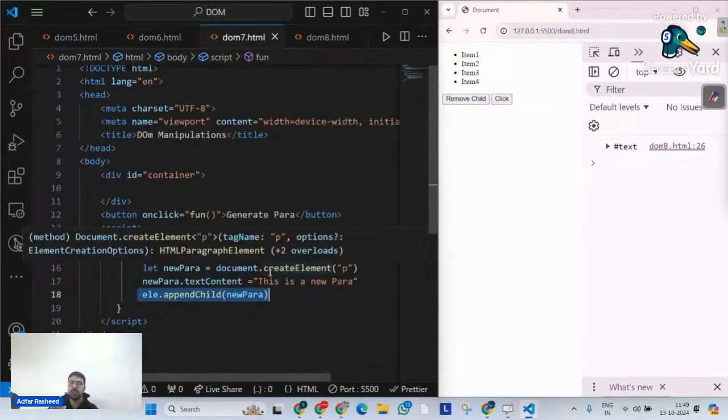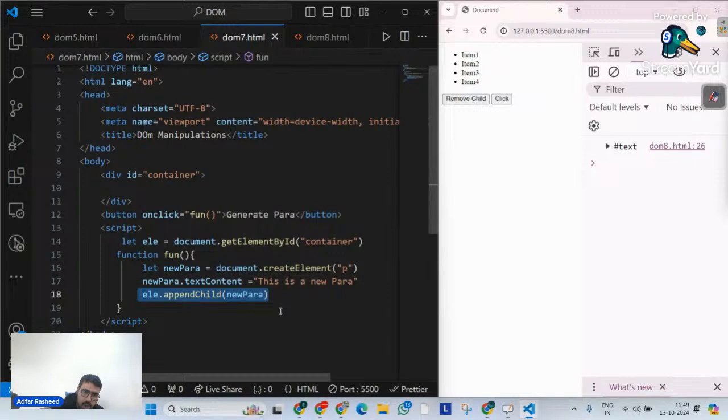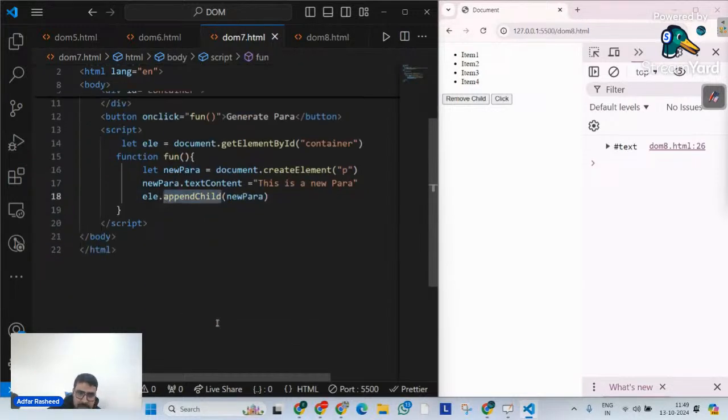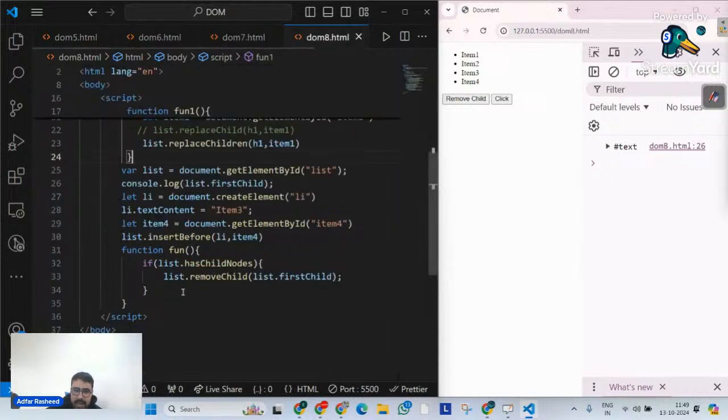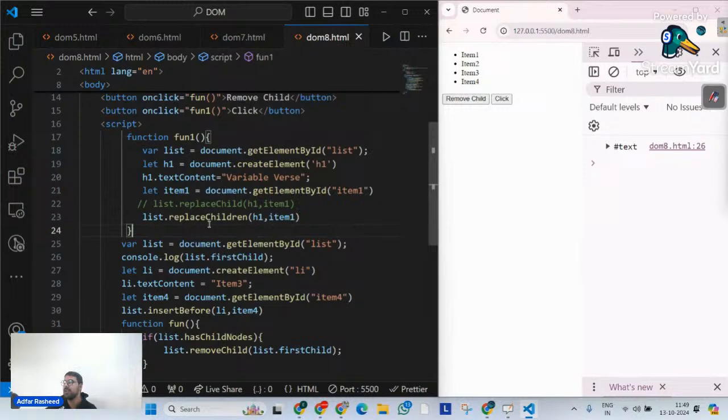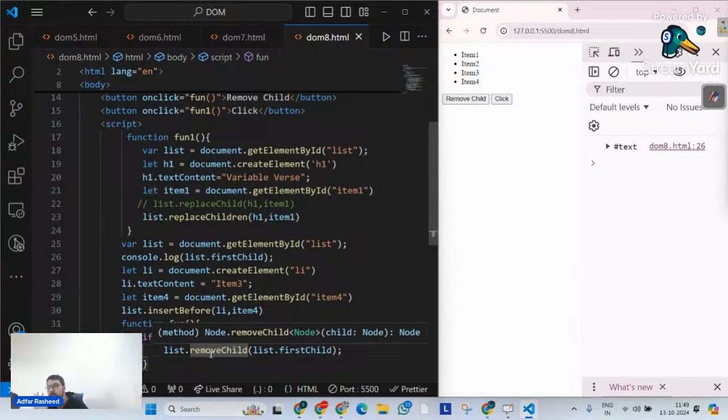Followed by that, we understood in our DOM how we can create an element with createElement, and how we can insert an element with appendChild, insertBefore, and replaceChild as well. So these were the methods to insert. And then we also understood how to remove a child. So we can remove a child properly on our list using proper DOM methods. But now, from yesterday until today, we have discussed at least 20 methods. Do we remember them? I do not remember them.